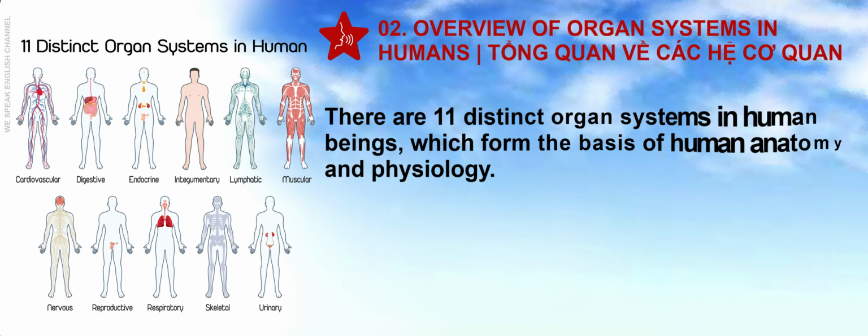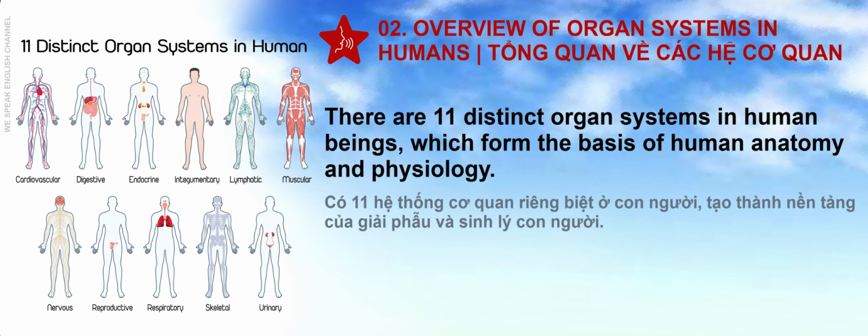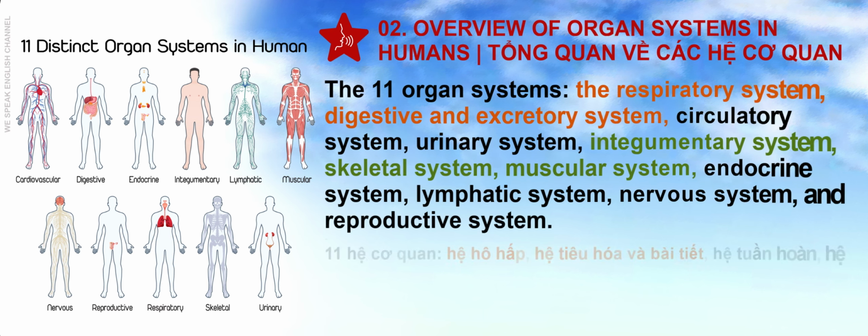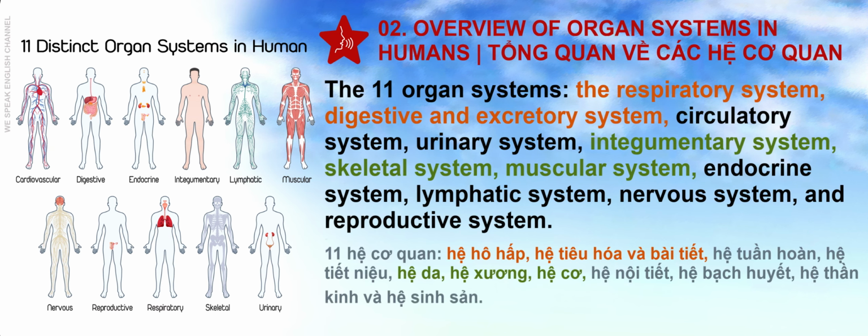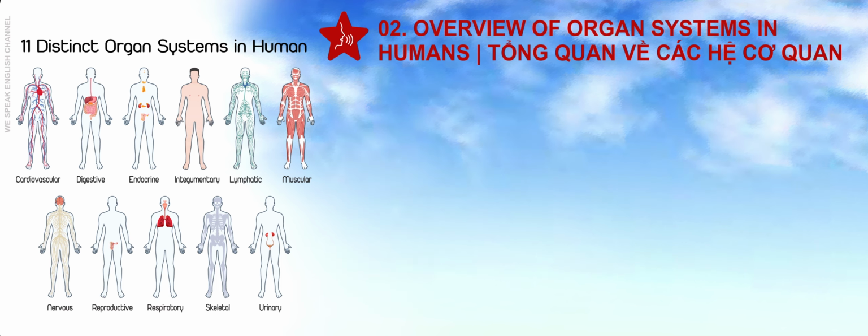2. Overview of organ systems in humans. There are 11 distinct organ systems in human beings, which form the basis of human anatomy and physiology. The 11 organ systems: the respiratory system, digestive and excretory system, circulatory system, urinary system, integumentary system, skeletal system, muscular system, endocrine system, lymphatic system, nervous system, and reproductive system.